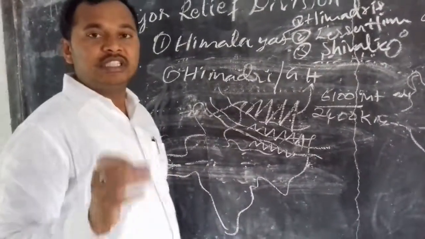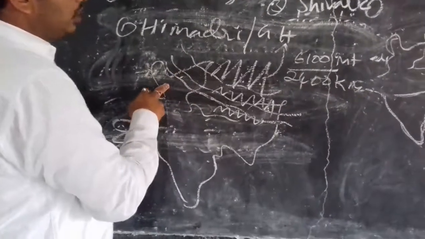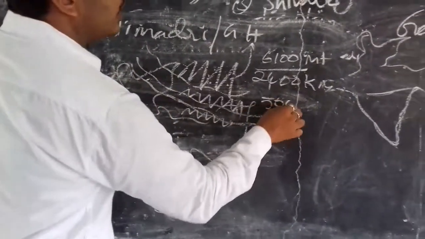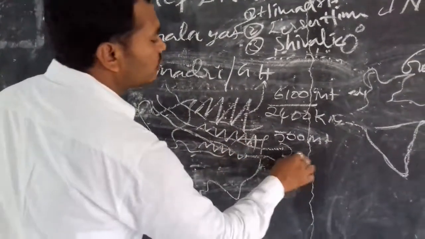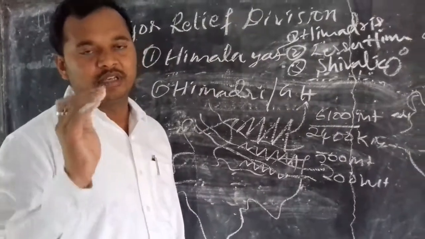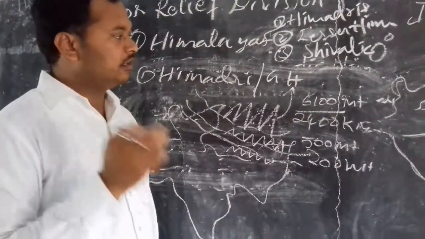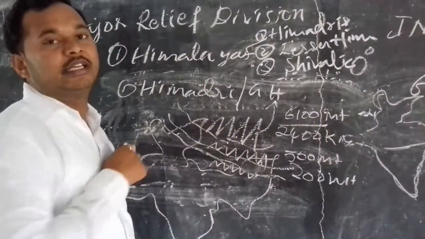The width varies from north to east. From the beginning, it shows 500 meters of width, and in the eastern states, it shows 200 meters. Okay, the world's highest peaks like Everest are located among these Himalayas only.